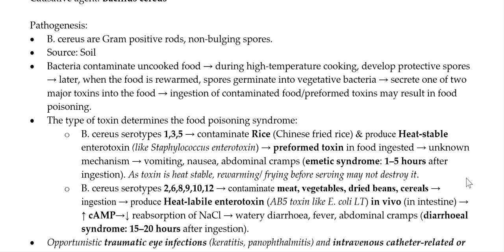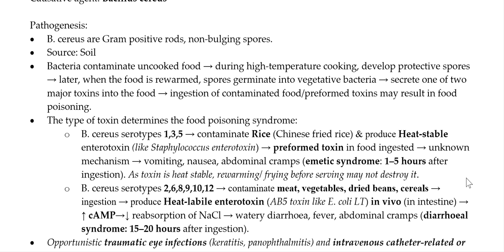And this heat-stable enterotoxin has a mechanism of action which is very similar to staphylococcal enterotoxin. Whenever you ingest this food with the preformed toxin, the exact mechanism is unknown, but somehow it causes vomiting, nausea, and abdominal cramps. That is known as emetic syndrome. And the beauty of it is that it has a very short incubation period of 1 to 5 hours, which is very diagnostic of this condition. Because the toxin is heat stable, if you rewarm or even fry the food before serving it, it may not destroy the toxin.